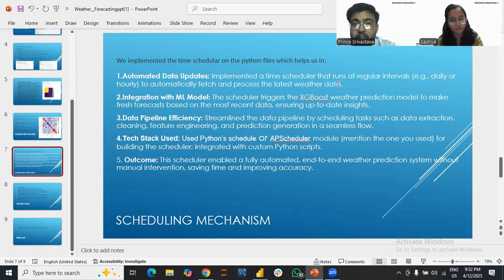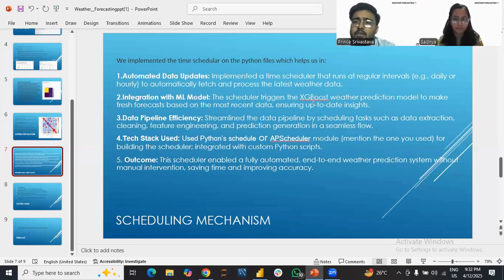After that, we integrated it with our ML model, the XGBoost weather prediction model, to get a fresh forecast based on the most recent data, ensuring that every day we get a real-time weather prediction update from the historical data using the Meteostat library in the pipeline.